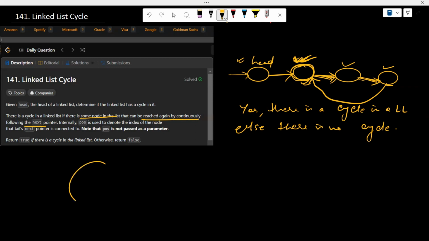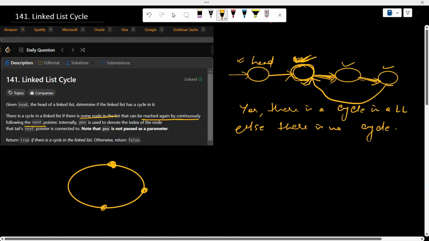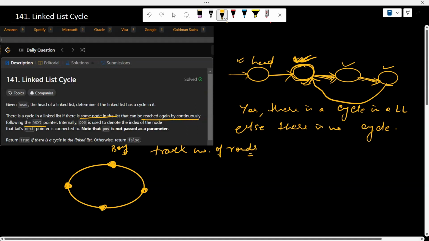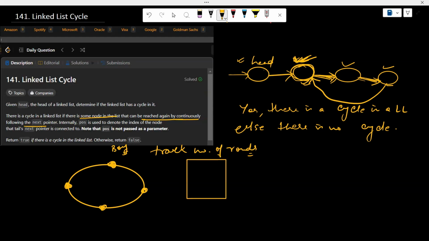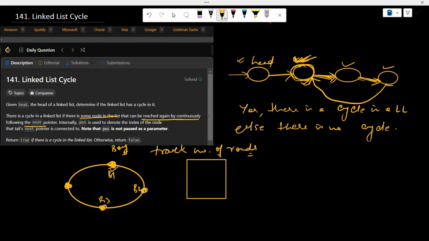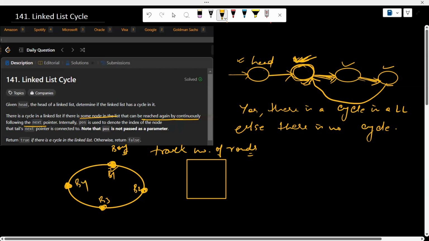Now let's suppose there is a garden and there are four benches around it. And there is a boy who is running around this garden and wants to keep track of the number of rounds he completed. For that, he kept a piece of paper, and suppose a bench number is assigned to every bench. Every bench he visited, he keeps track of the bench number.